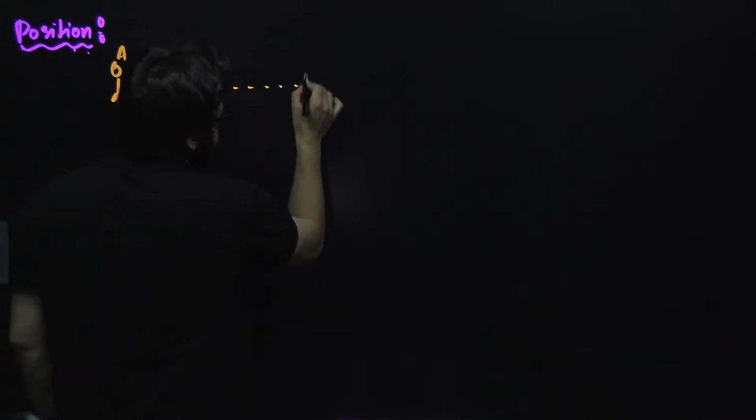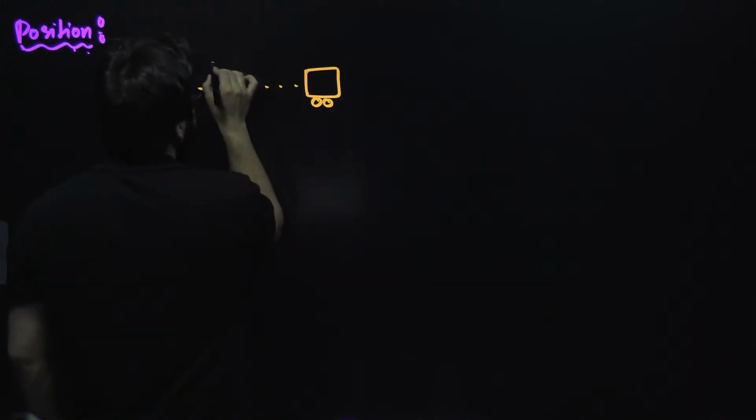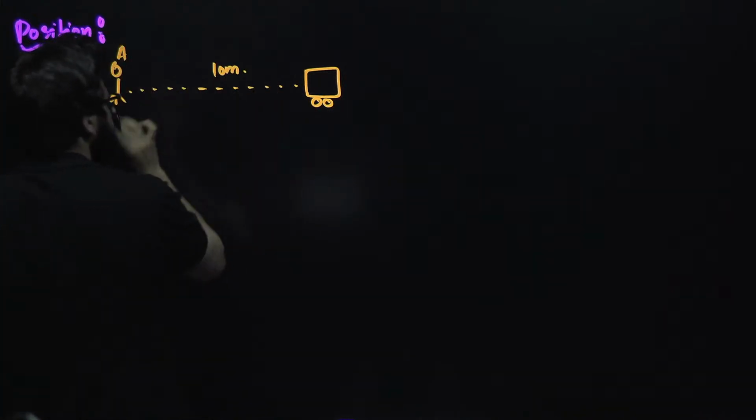Sir, what does position actually mean? Position simply means the location of an object. Let's suppose I say there is a person over here. This person is A. And I say from this person, there is a car which is at, we say, sir, 10 meters from this person.